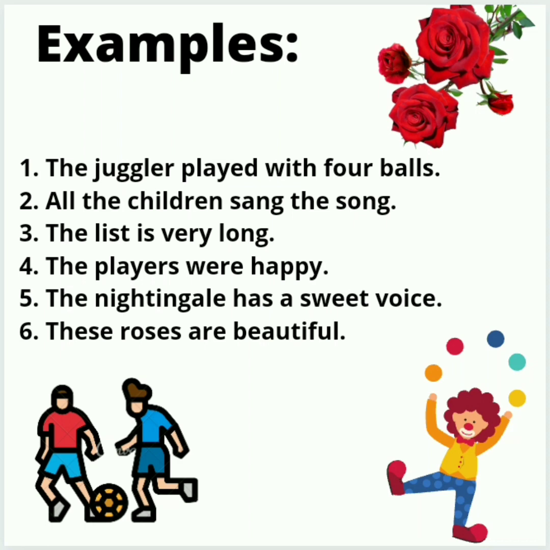So here the verbs are is and were. They are referring to being. And the nightingale has a sweet voice, so has is showing possession and are is again being.